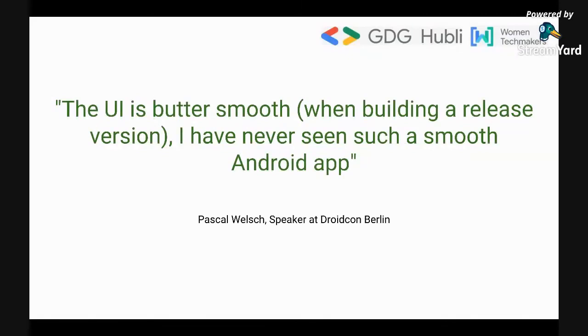So now, next one, the UI is butter smooth when building a release version. I have never seen such a smooth Android application. Now, when they say the UI is butter smooth, they mean the same thing again. That means the UI is very smooth going, right? For example, if you are unlocking a screen, the smoothness of the screen depends upon how well it has been built. I came across recently the WhatsApp scroll. That is a good example.